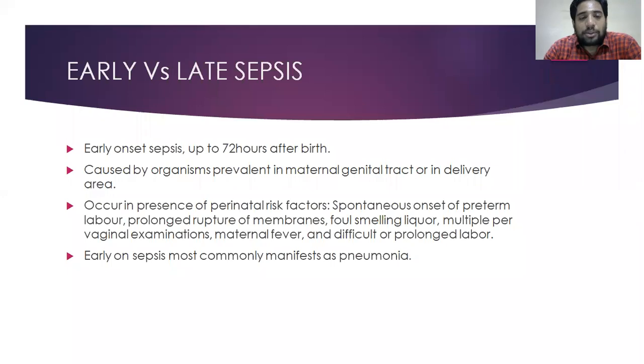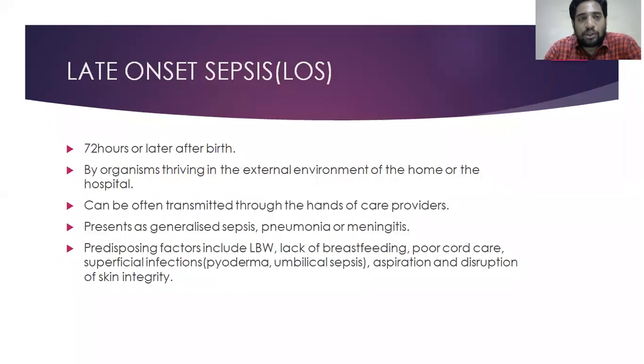Early onset sepsis can be anything. It can be generalized septicemia, pneumonia, meningitis, anything, but most commonly it will be pneumonia. And late onset sepsis is when the infection occurs after 72 hours of birth. Then we call it late onset sepsis.